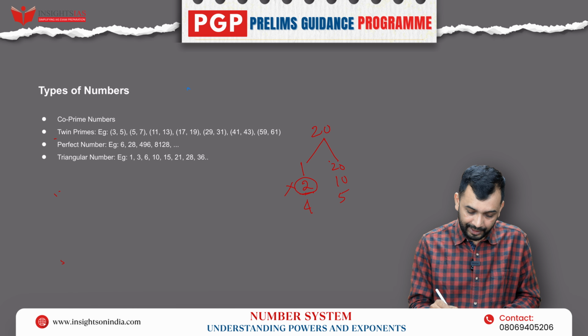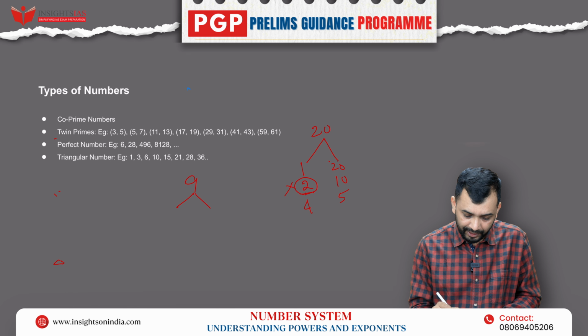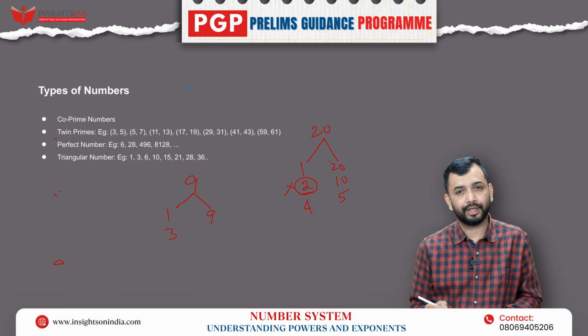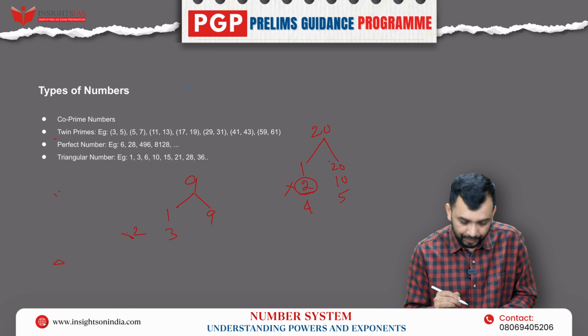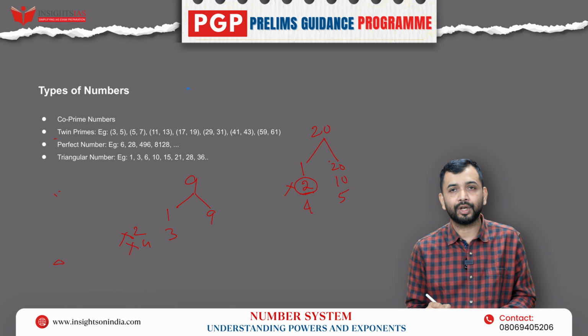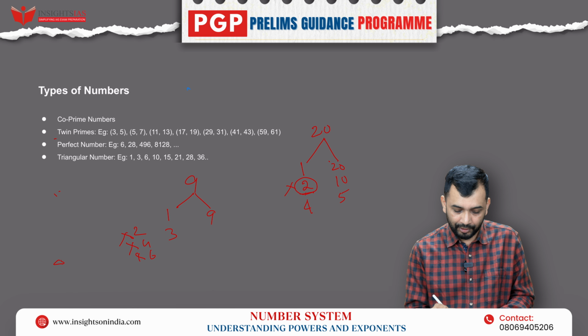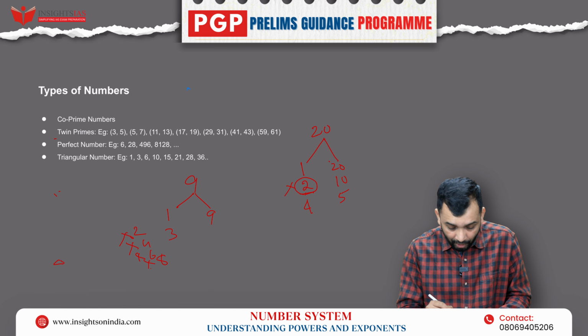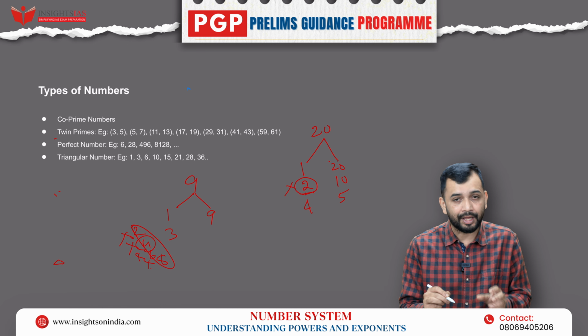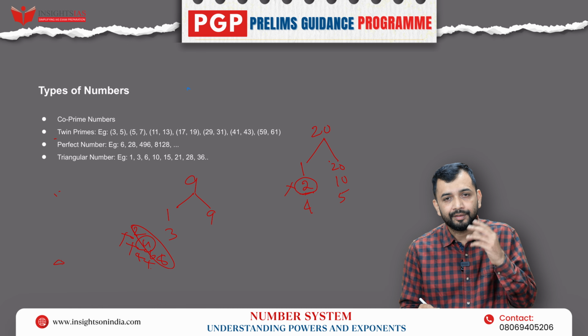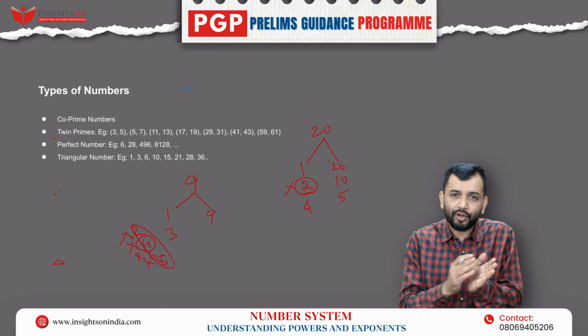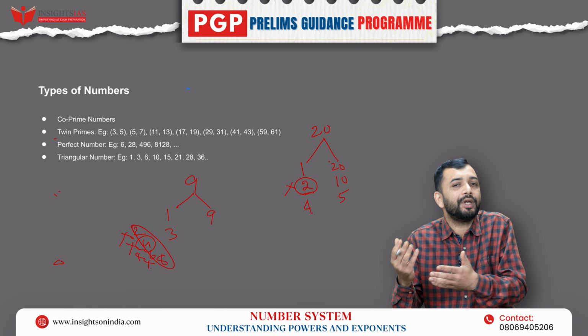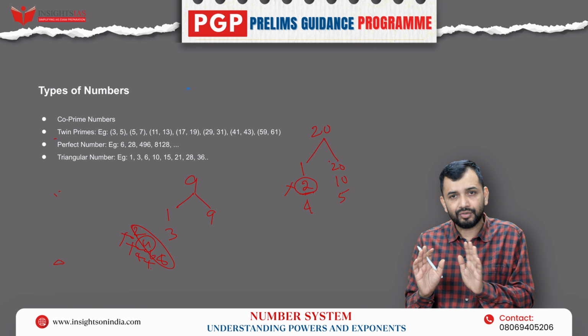For example, if I take 9, with factors 1, 9 and 3 squared. If it is not divisible by 2, that means it will not be divisible by 4 also, not by 6 also, and not by 8 also, because all these numbers have 2 within them. 4 is nothing but 2 into 2, and 6 is nothing but 2 into 3. If it is not divisible by 2, then it will not be divisible by the multiples of 2 either.